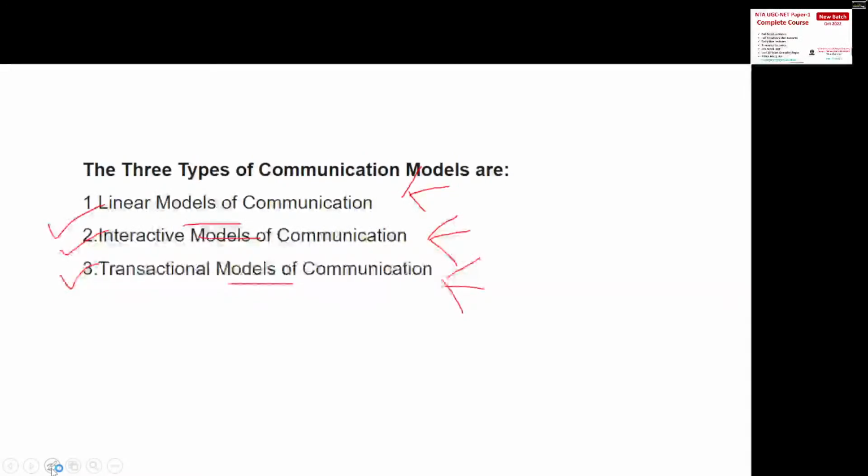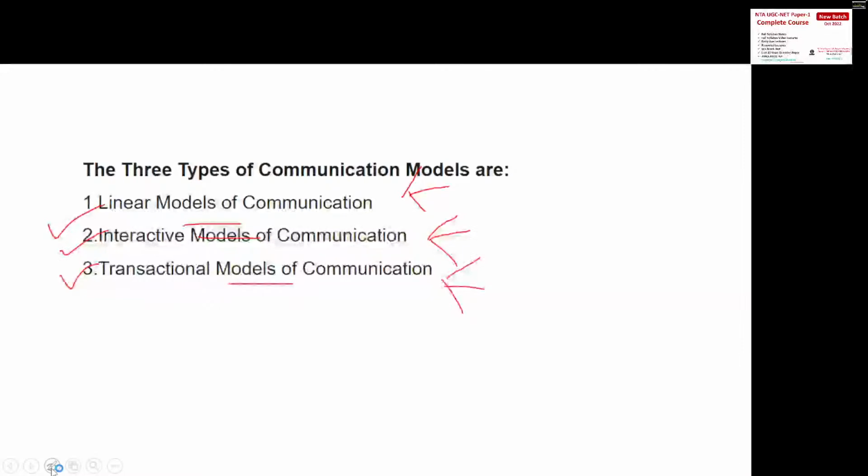Transactional model we will take for the next session, next class. So let's start with linear models. Under linear models, first of all, understand that a linear model indicates one way of communication. There is no feedback. The point to remember is basically that there is no feedback.